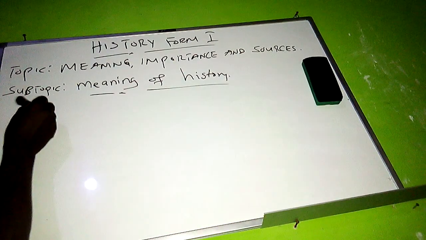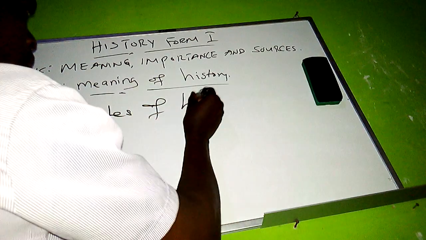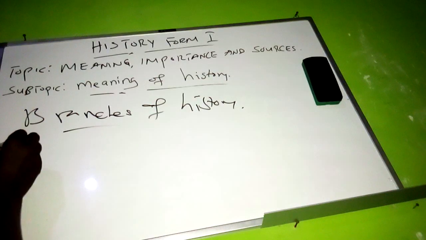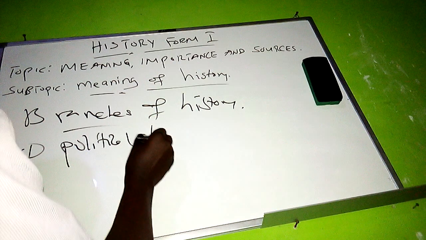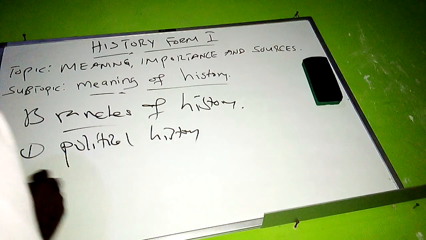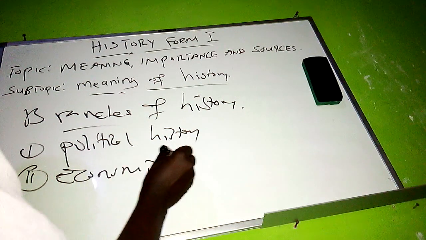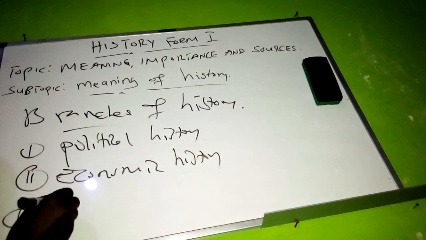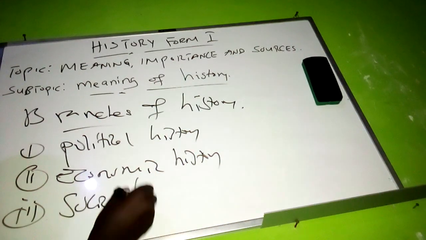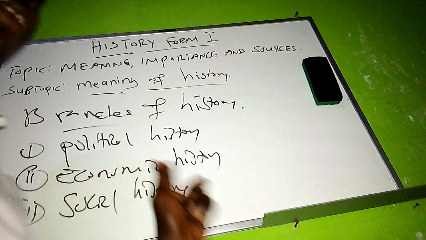History is divided into political history, economic history, and social history. All these are the branches of history.